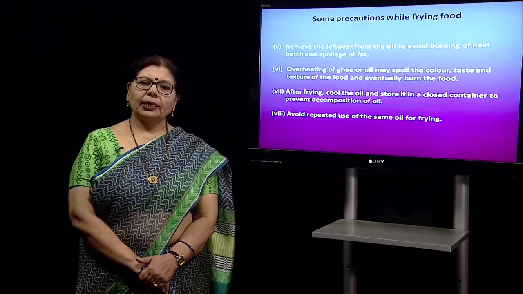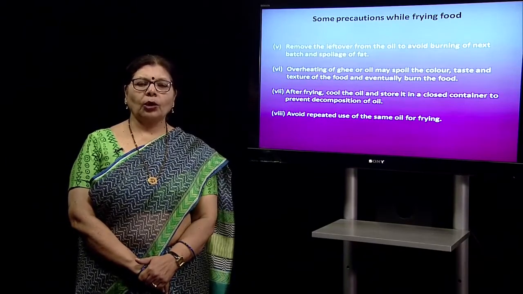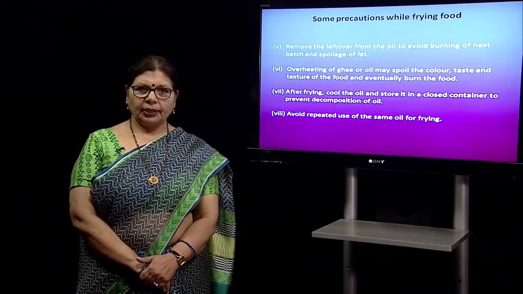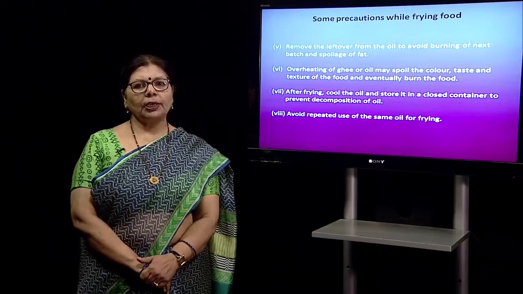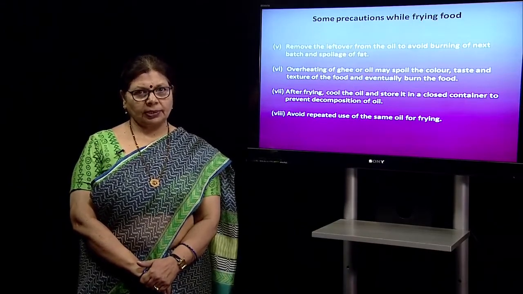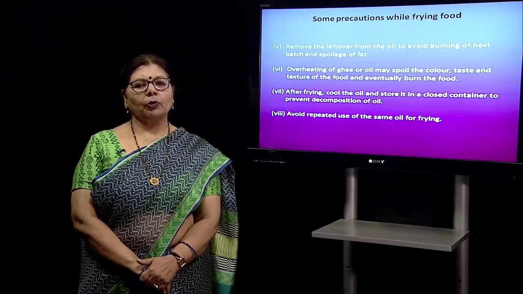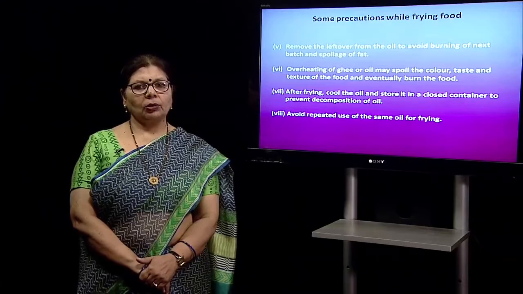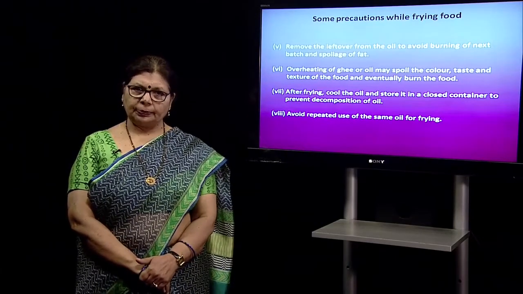Number 2, if the oil becomes more concentrated or darkens in color, that means the oil should be discarded and should not be used for consumption. If it is used, it will be very harmful to your health, particularly your liver and other digestive organs.